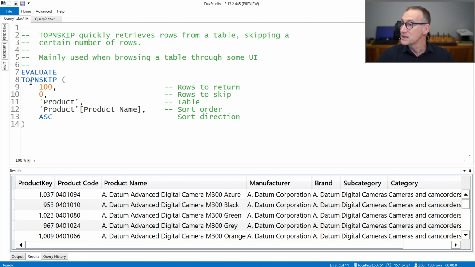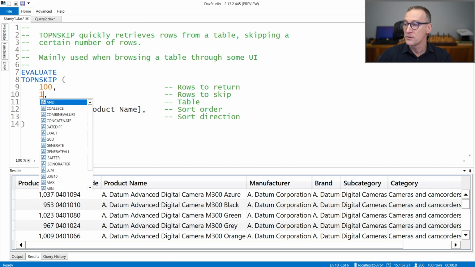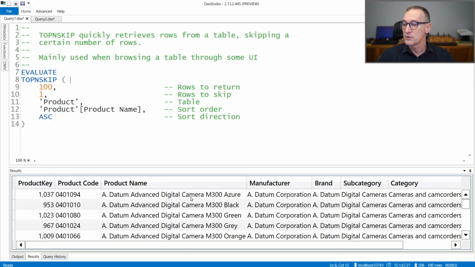The first example is a top-N skip that retrieves the first 100 values, skipping no rows, from the product table sorted by product name ascending. If I run this query, you see that the first product is M300 Azure and the second product is M300 Black. You can change the content of the skipping argument, say that we want to skip the first row. If we skip the first row, we will no longer have M300 Azure, and the first one will be M300 Black. We can run it, and you see that now M300 Black is the first row.